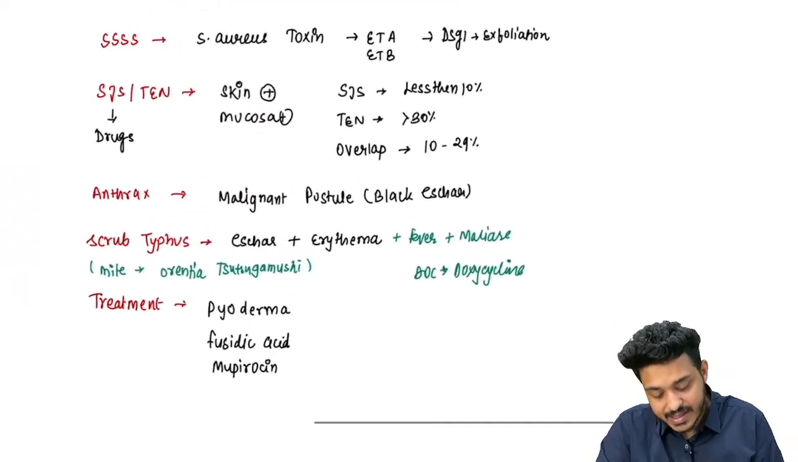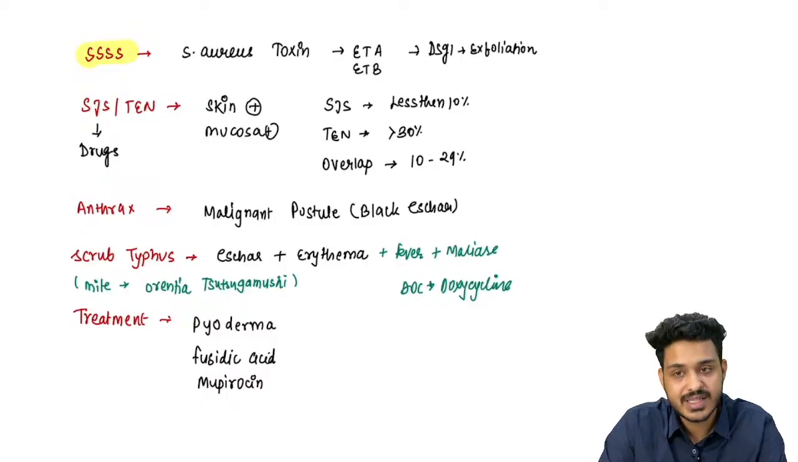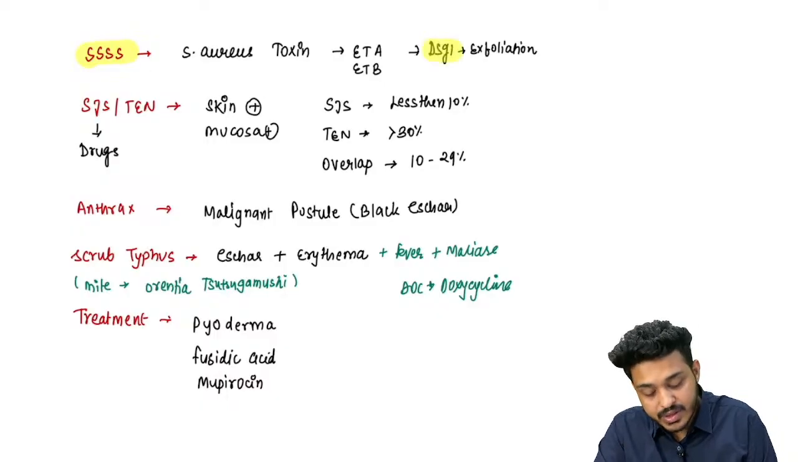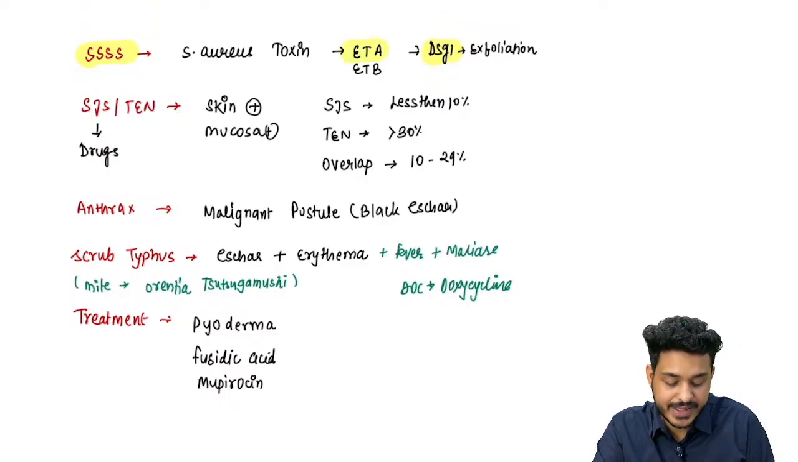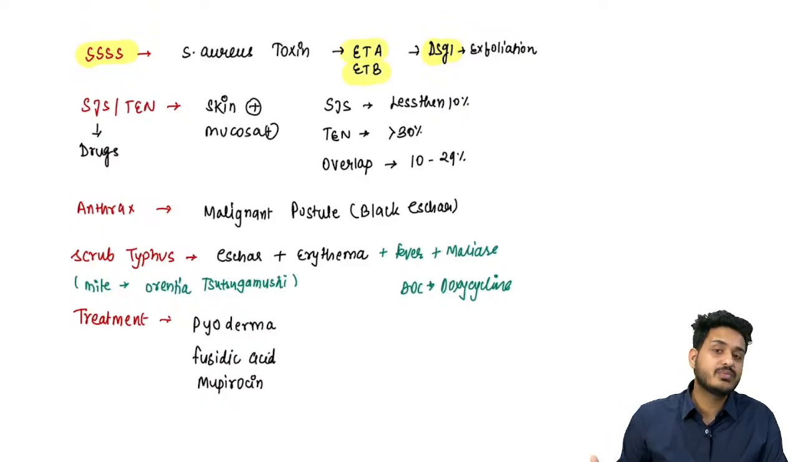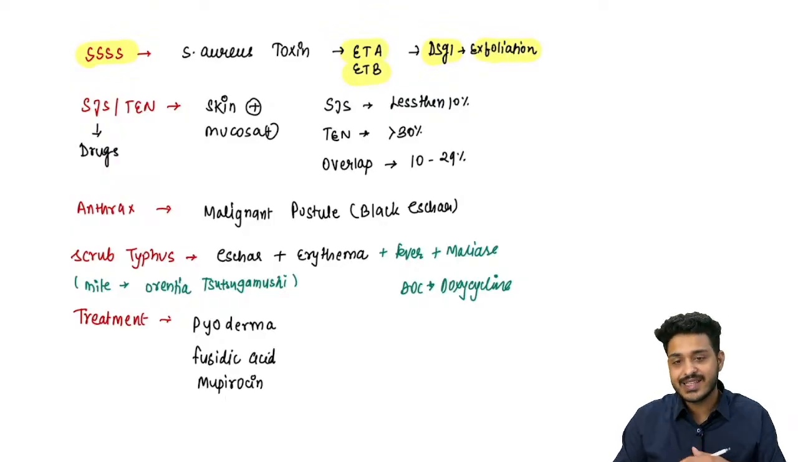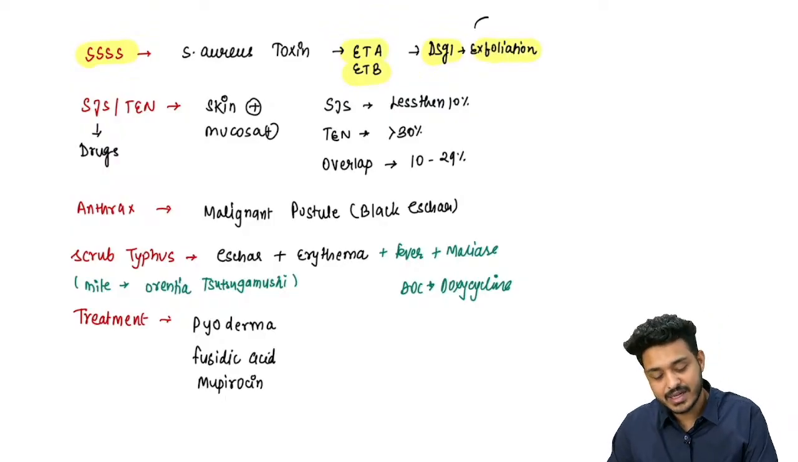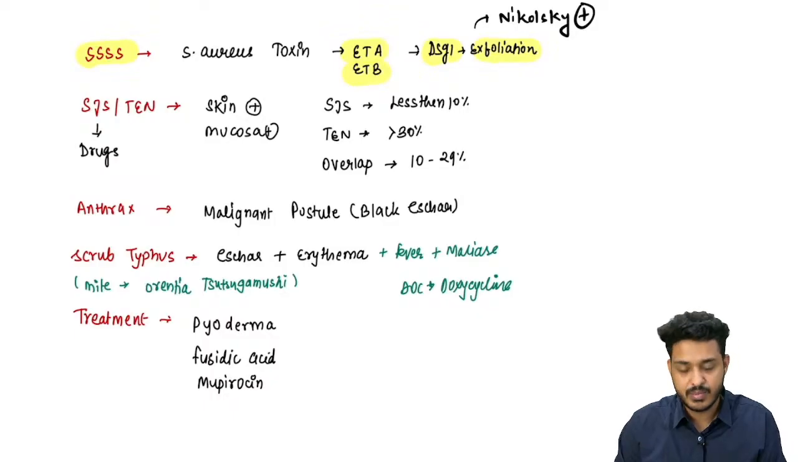Some other bacterial infections that you can appreciate over here. First is going to be staphylococcal scalded skin syndrome. I told you, here you will be having toxin production, ETA and ETB, against the desmoglein or desmosomes, leading to what? Exfoliation of the skin, right? And this exfoliation is going to show you a sign positivity. What is that sign? It is going to be Nikolsky positive.